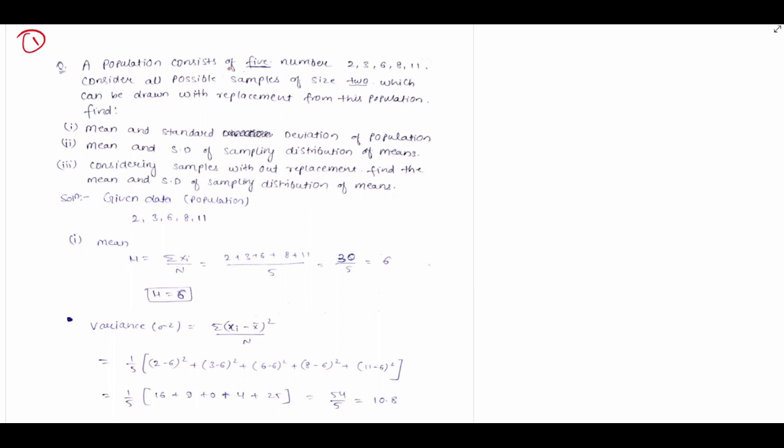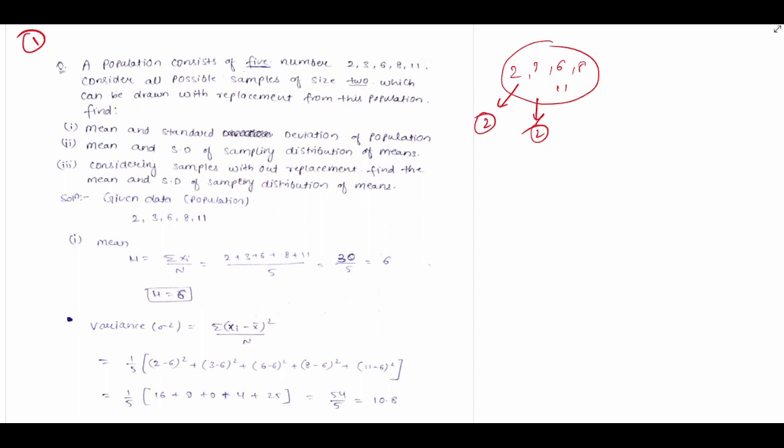A population consists of five numbers: 2, 3, 6, 8, 11. This is the population, five numbers. Consider all possible samples of size 2. So what we will do, we will take samples of size 2 from this, which can be drawn with replacement from this population.